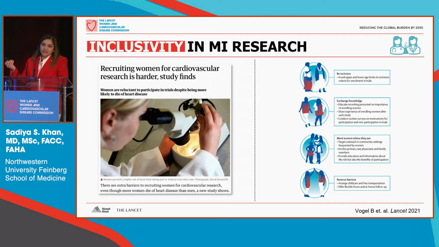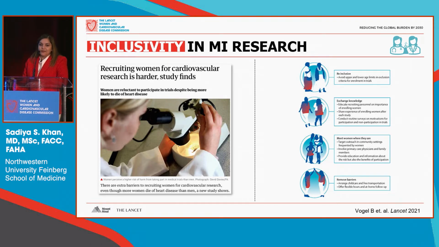And this message is so prevalent that's out there, and this was a news article from about a year ago that focused on why women are underrepresented in clinical trials, but the headline is what bothers me. Recruiting women for cardiovascular research is harder. Women are reluctant to participate despite being more likely to die of heart disease. And so we have to change that narrative.